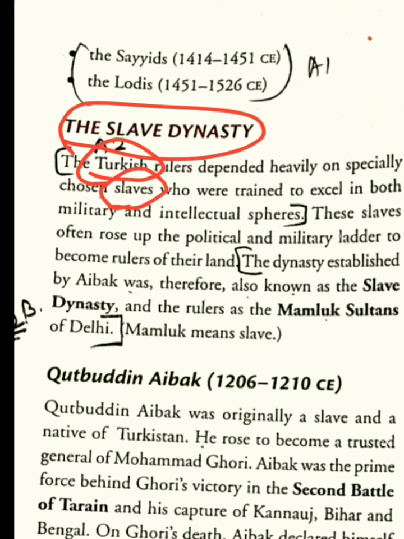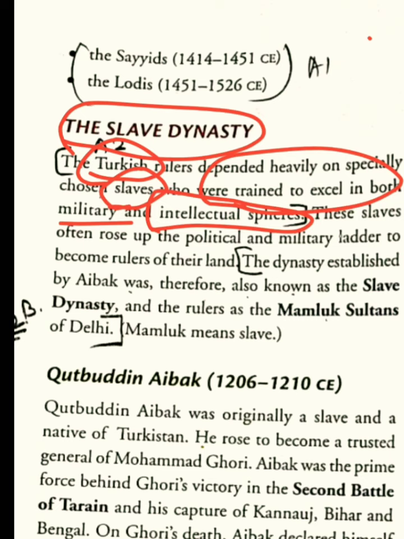At the same time, they used them in the intellectual spheres also, wherever there was something requiring thinking and political shrewdness, these slaves gave them advice. So slaves were trained in the military and in intellectual spheres.